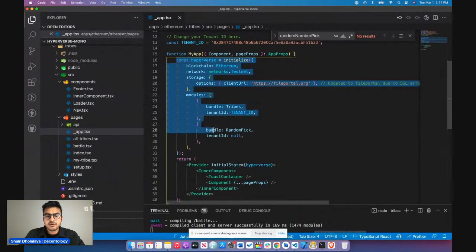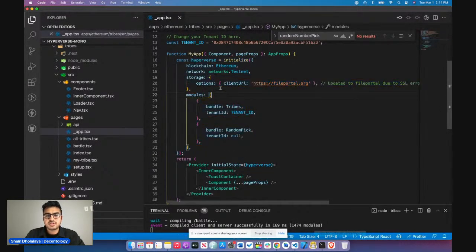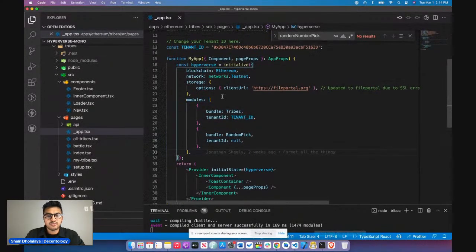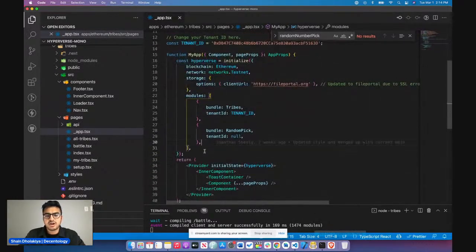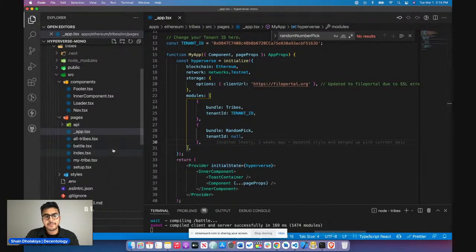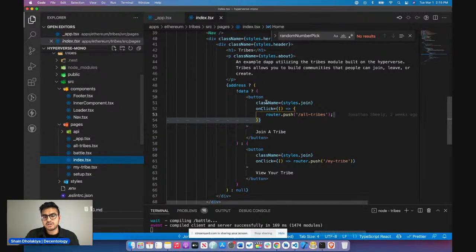So right here, we are initializing Hyperverse. You can see right here, we're using Ethereum blockchain, Rinkeby testnet, and then here are all the modules that we are importing. If you imported another module, you would just tag on to this array, and you would automatically have access to the functionality that module gives. And then we just simply pass in the initialized Hyperverse into the state of the provider. So the first page that we go to is the index.tsx file.